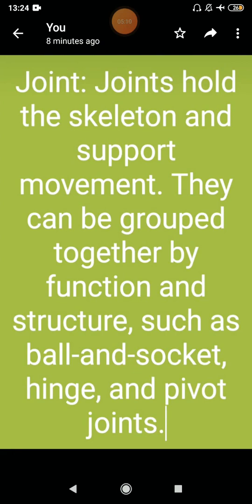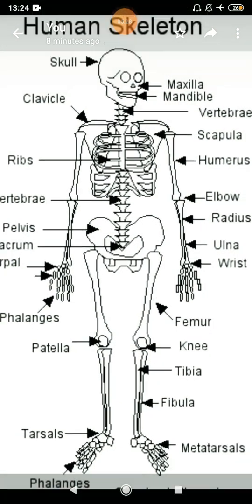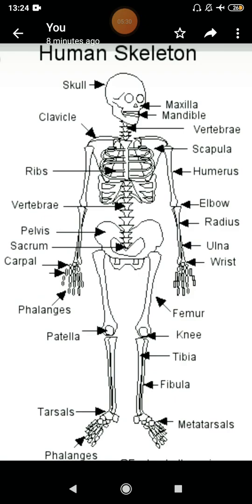Then joints. Joints hold the skeleton and support movement. You must have studied about joints in class 5 also. They can be grouped together by function and structure, such as the ball and socket joint, hinge joint, pivot joint, like that. So again you can see the human skeleton system here.